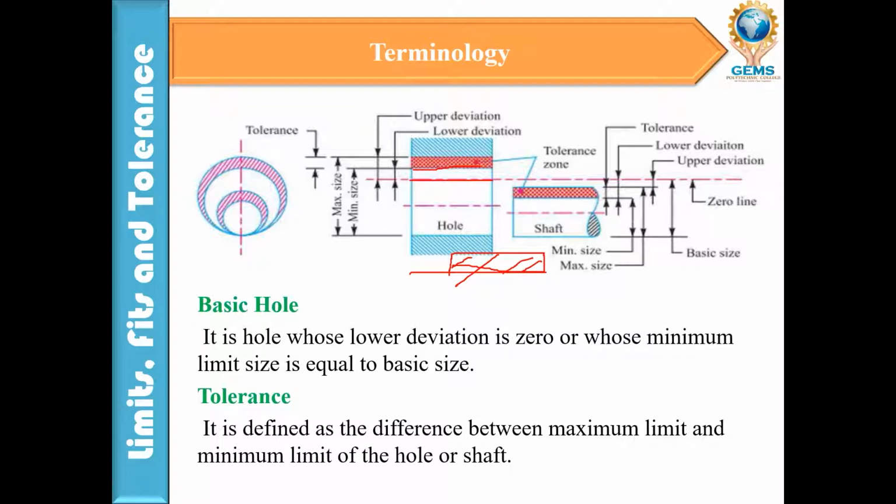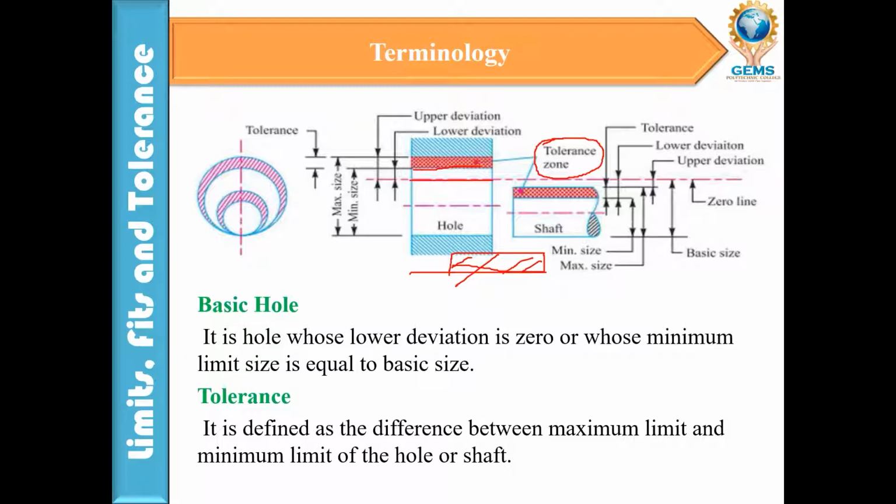And what is tolerance? It is defined as the difference between the maximum limit and the minimum limit of the hole or shaft. If you observe this, this is the tolerance zone, the red color portion. It means upper deviation minus lower deviation, or maximum size limit minus lower limit.